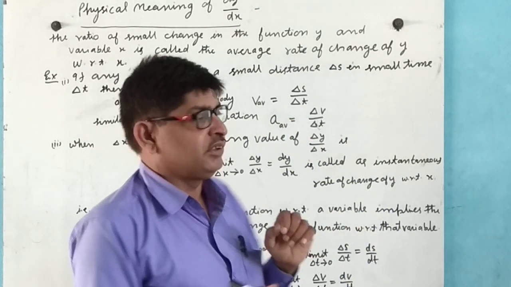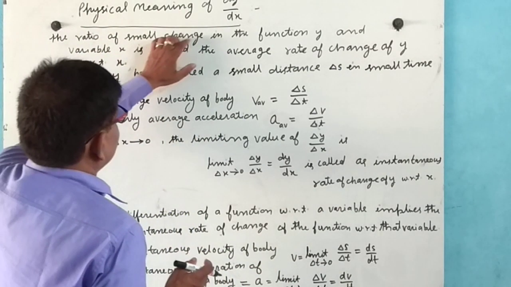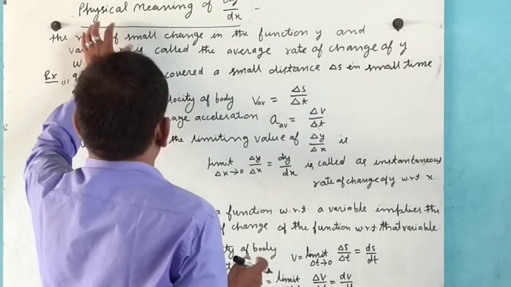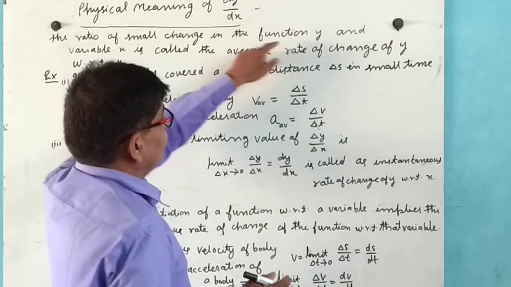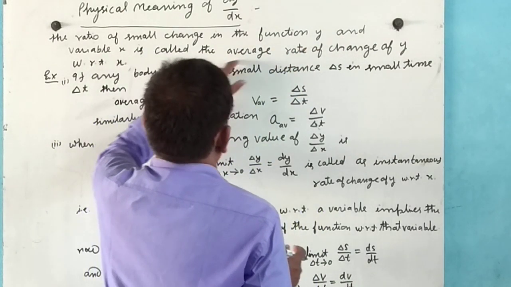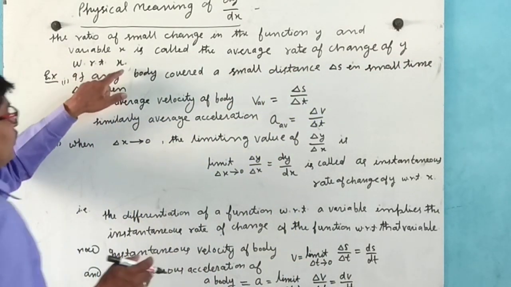In a similar sense, the ratio of the small change in the function y and the variable x is called the average rate of change of y with respect to x.